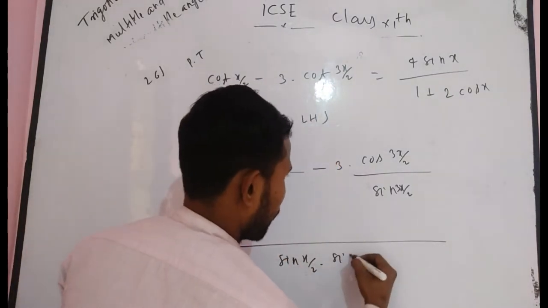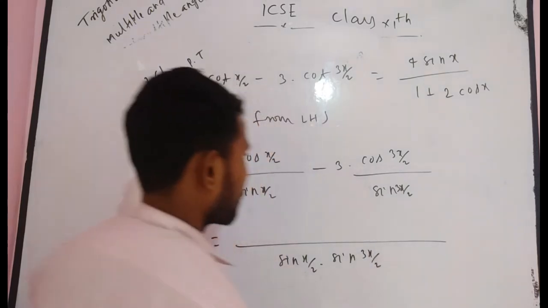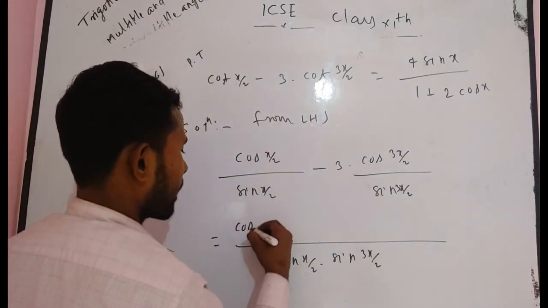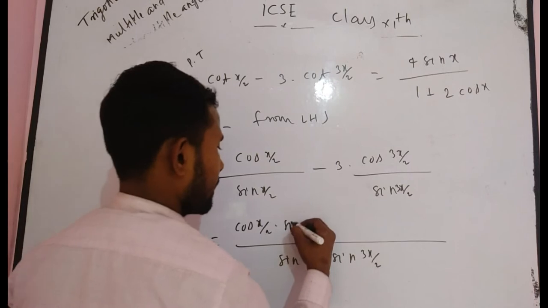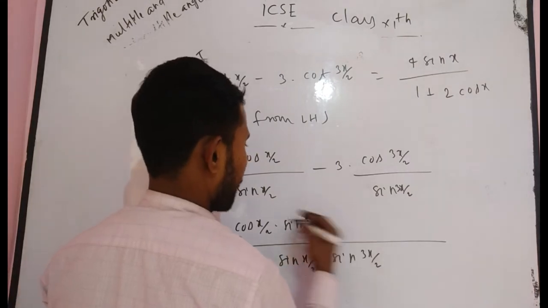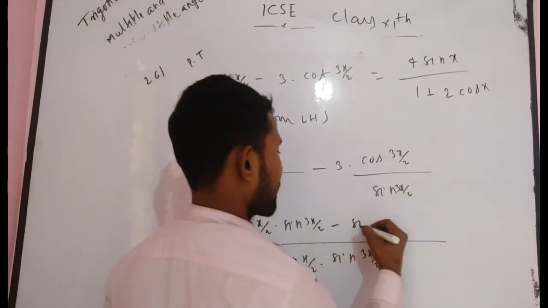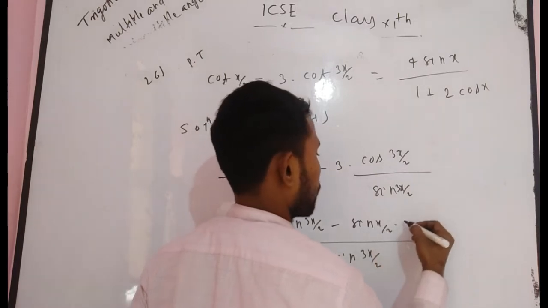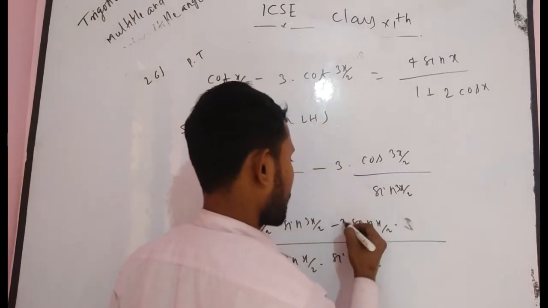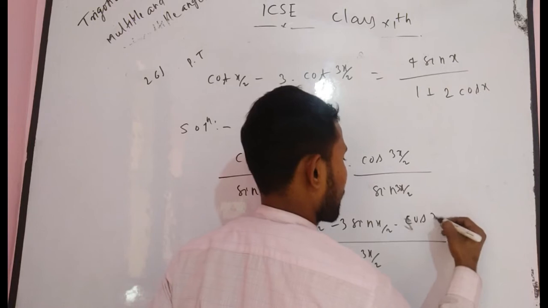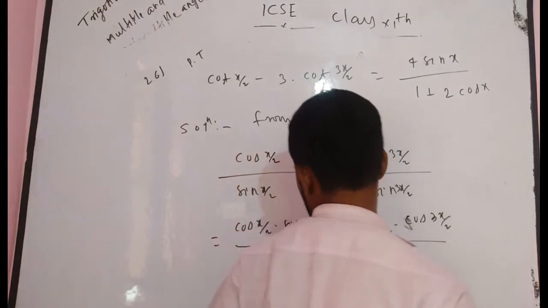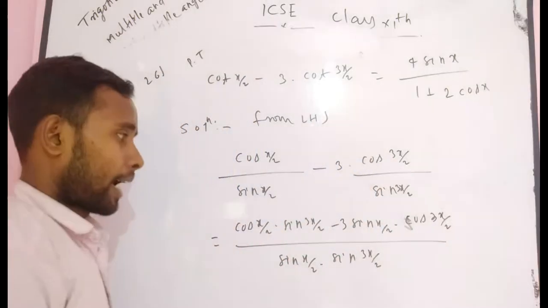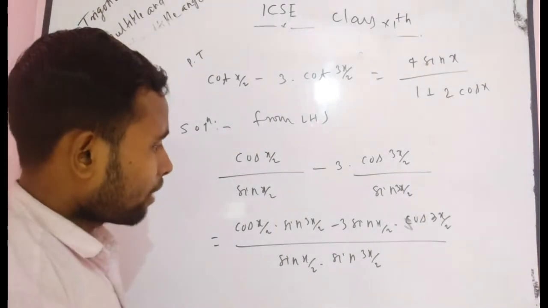After taking the LCM, what do you get? sin x/2, sin 3x/2, and after multiplying, you get cos x/2 into sin 3x/2. And if you multiply in this factor, what do you get? sin x/2 into 3, that means 3 sin x/2 into cos 3x/2. I think you understand.